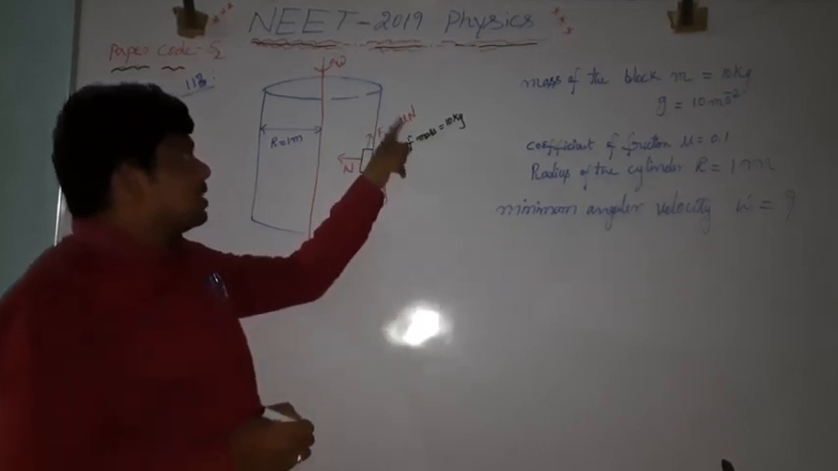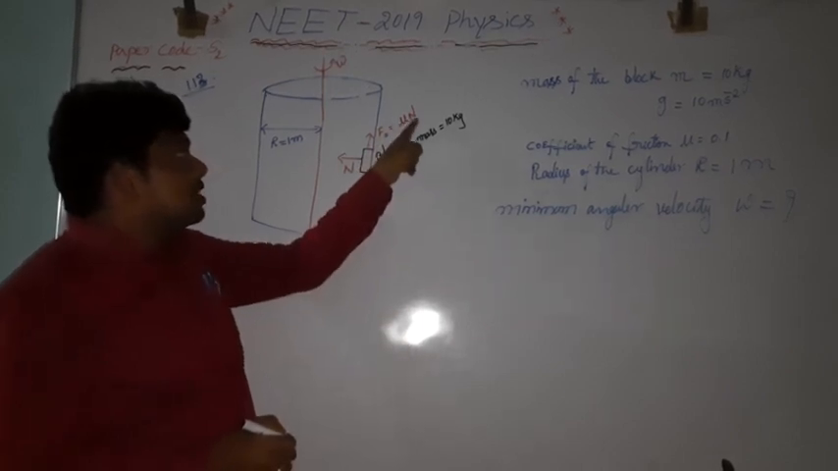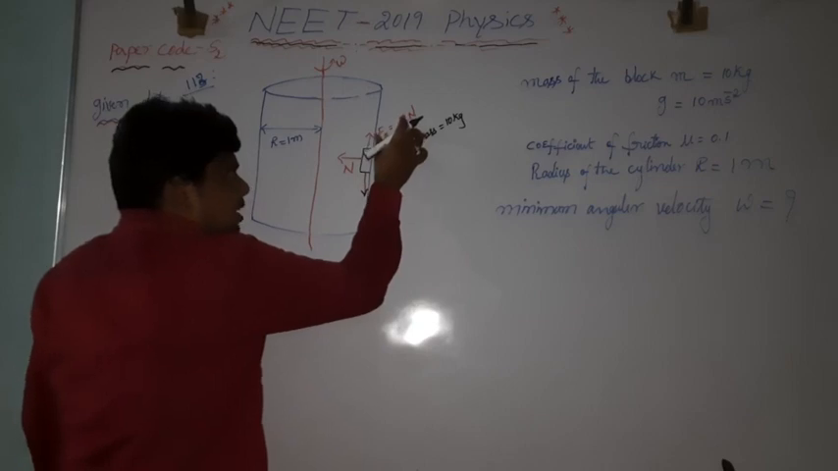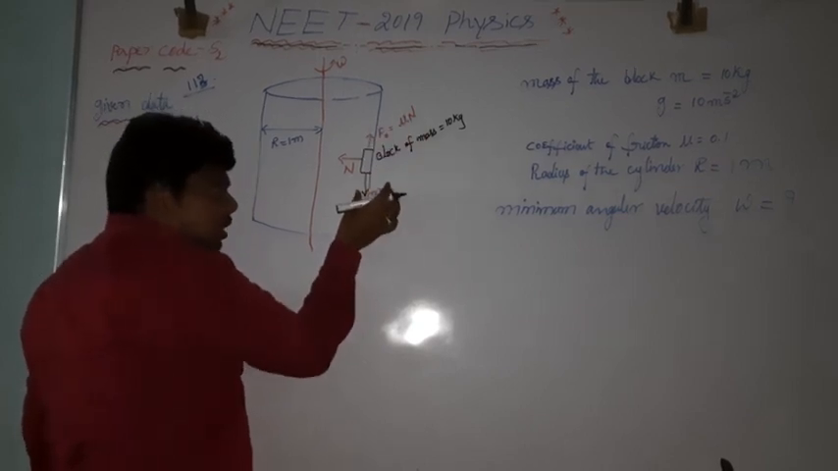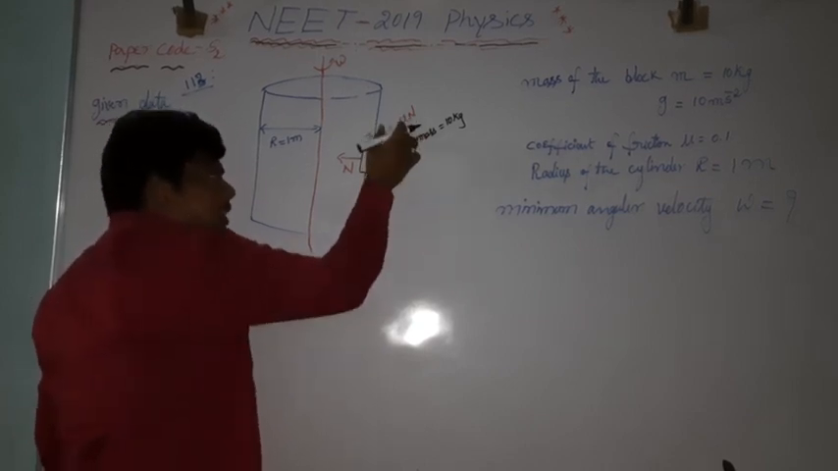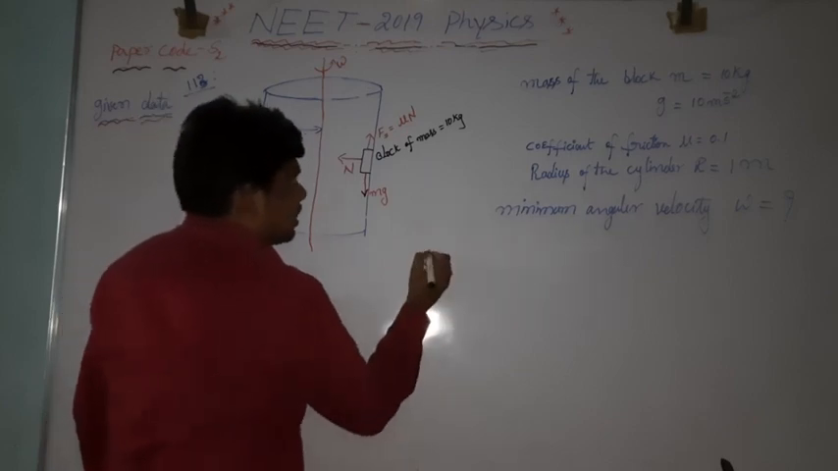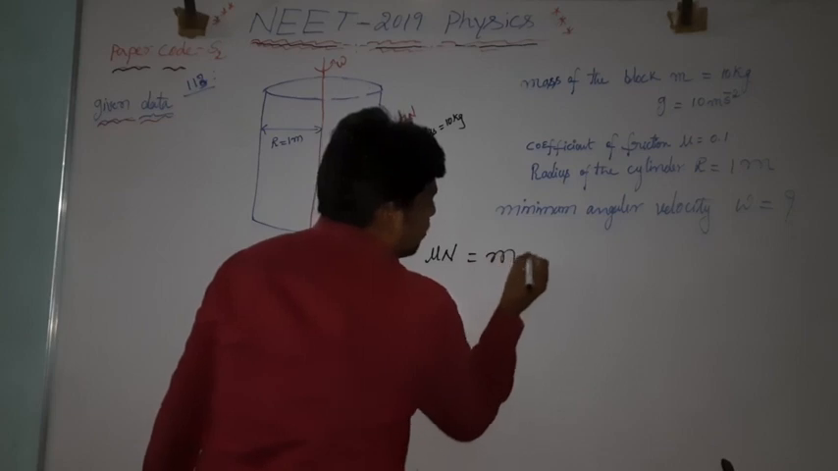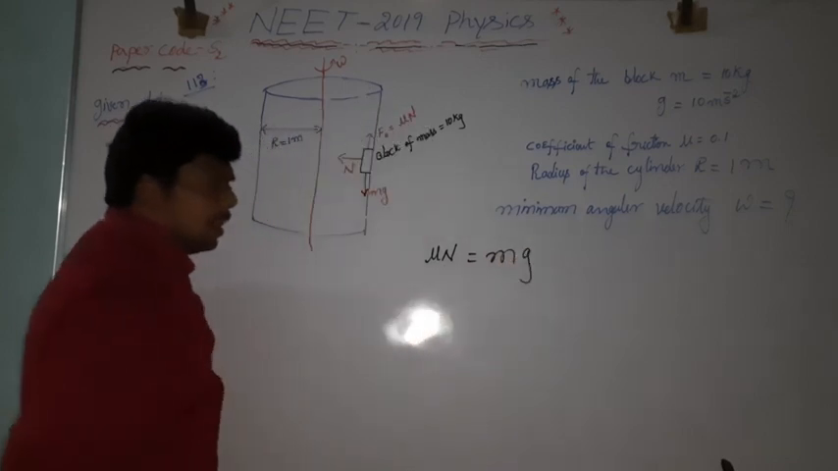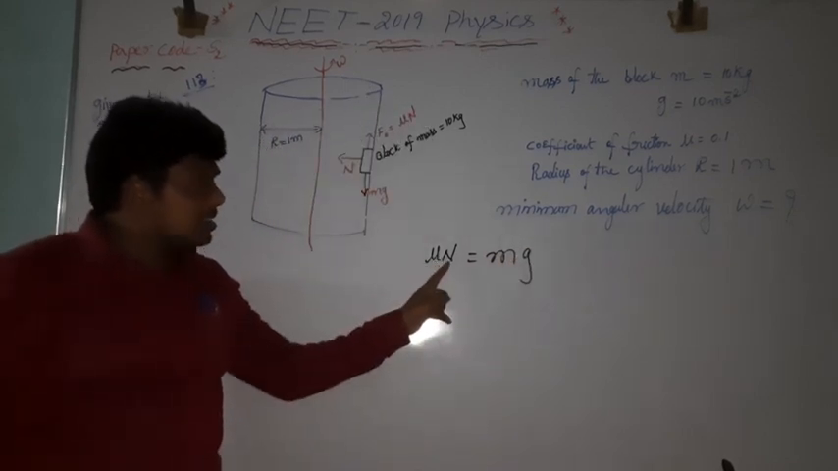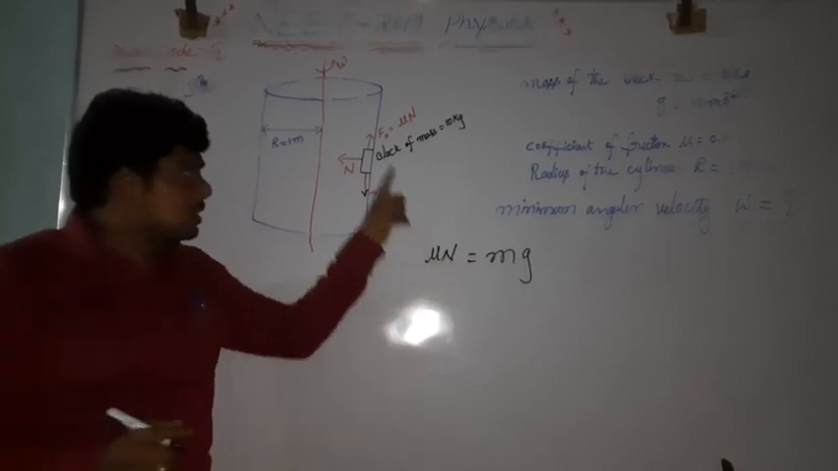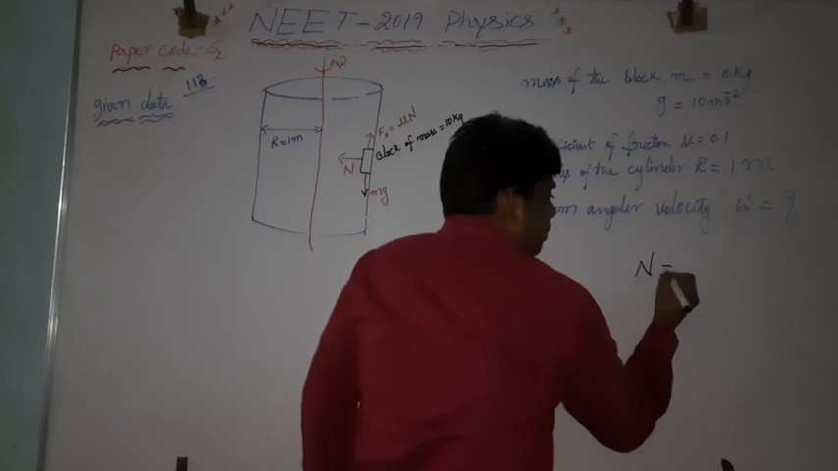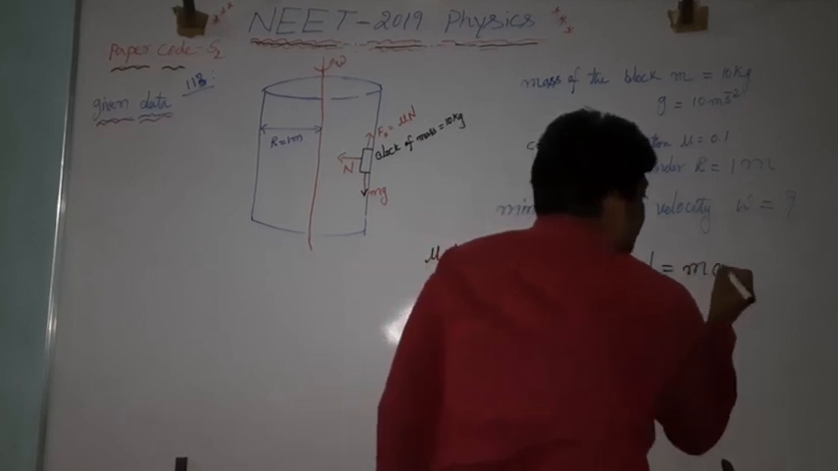That maximum friction is given by what? That maximum friction is given by mu n. Means that this value must be balanced by this one. That is, I can write mu n is equal to mg. What is n? Normal reaction. Normal reaction is a force which is acting perpendicular to the surface. Normal reaction is a force only, means that it is mass into acceleration.